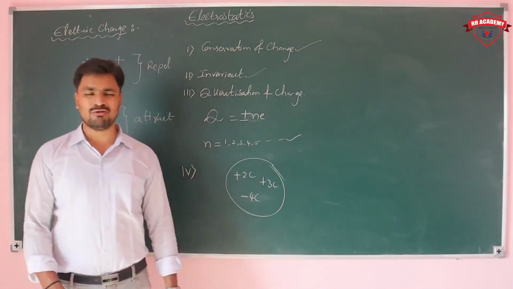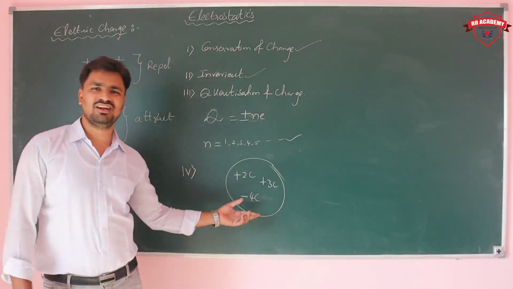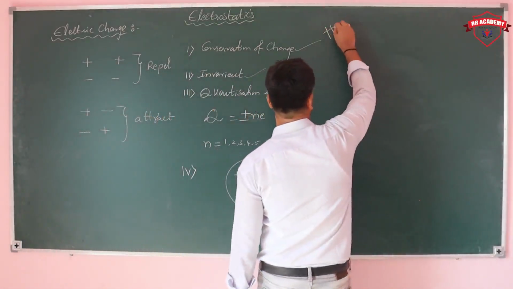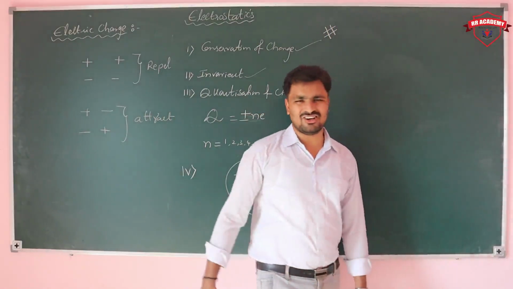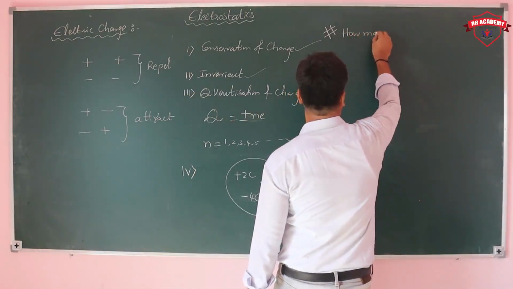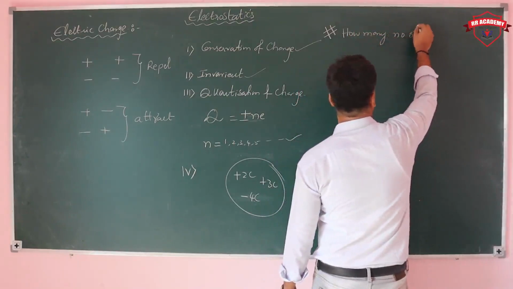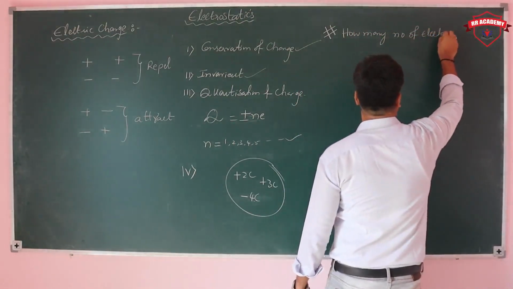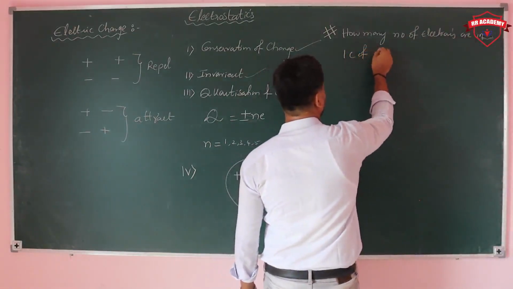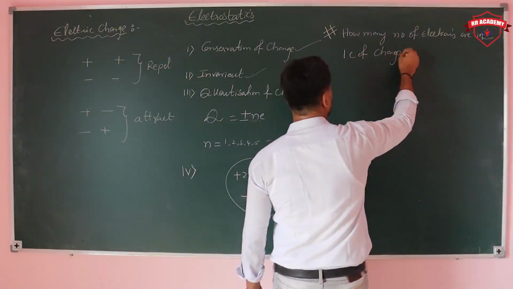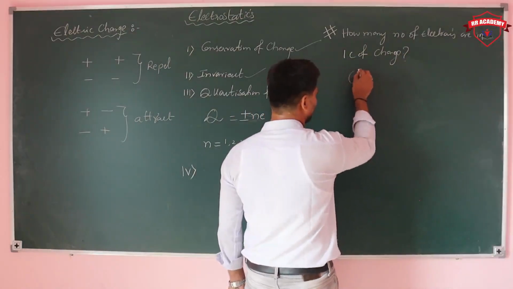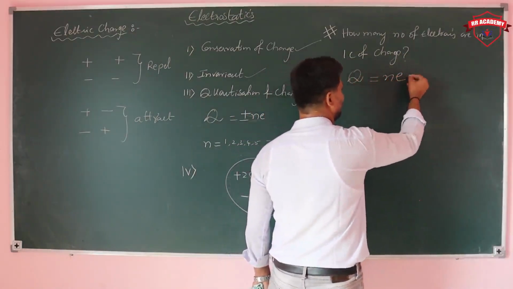How many electrons are present in 1 coulomb of charge? For that, the total charge is given by Q is equal to Ne.